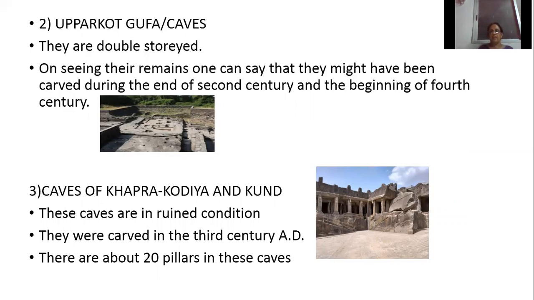In the first line, how many caves are there? 4 caves. In the second line? 7. In the third line? 5 caves. They were carved during the 1st and 2nd century AD. Then the second one is the Upperkot Gufa or caves, and they are double-storied caves, carved during the end of the 2nd century and the beginning of the 4th century.